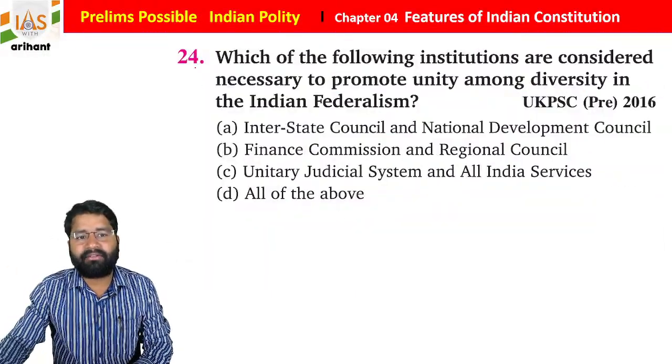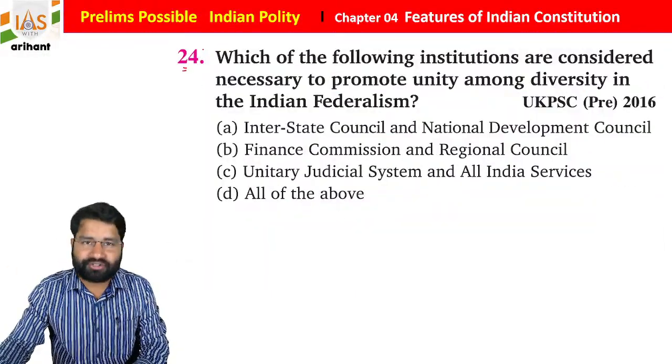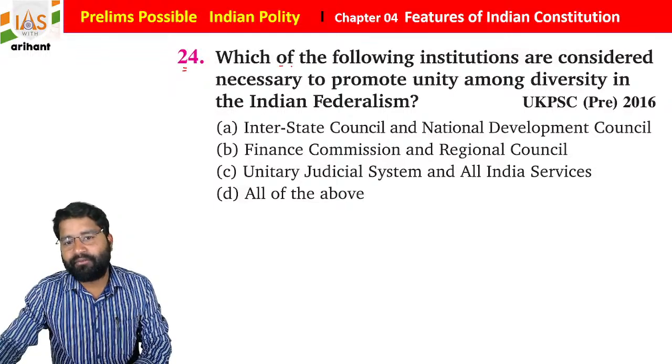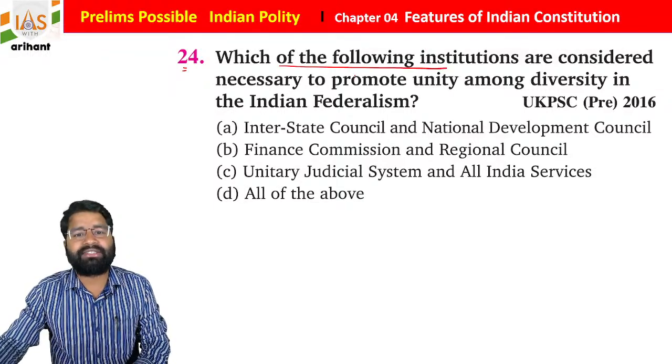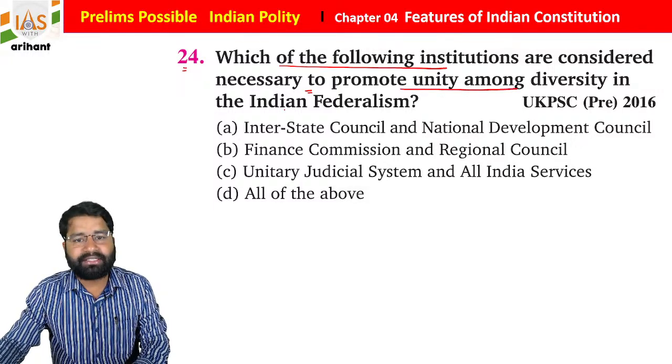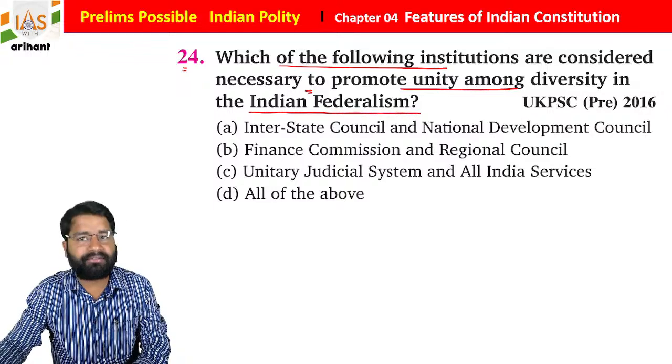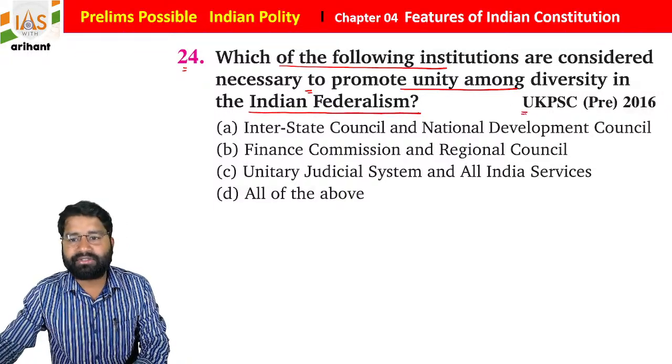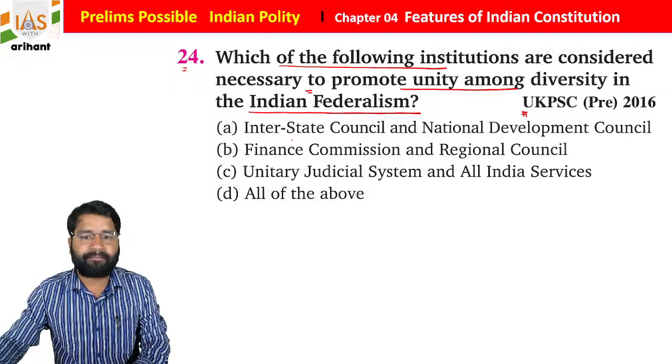Now we are moving further to the next question, the 24th question. Which of the following institutions are considered necessary to promote unity among diversity in Indian federalism, students? This is UKPSC 2016.